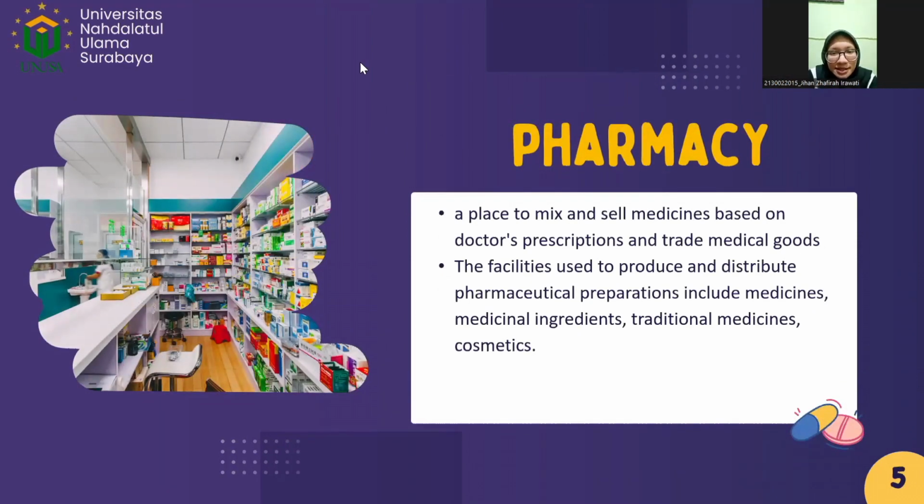Okay, this is a pharmacy. A pharmacy is a place to mix and sell medicine based on a doctor's prescription and trade medical goods. The facilities used to produce and distribute pharmaceutical preparations include medicinal ingredients, traditional medicine, and cosmetics.